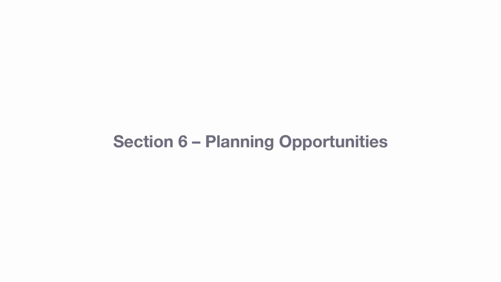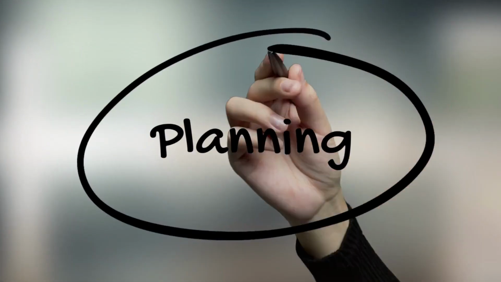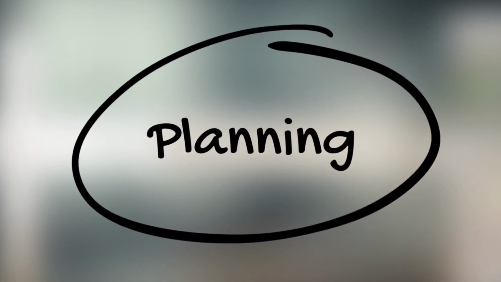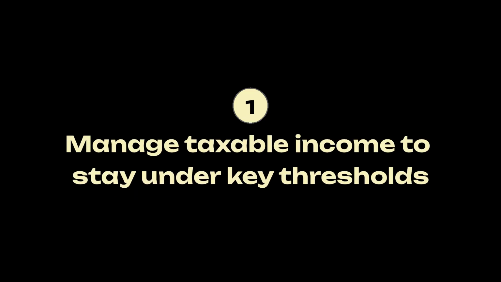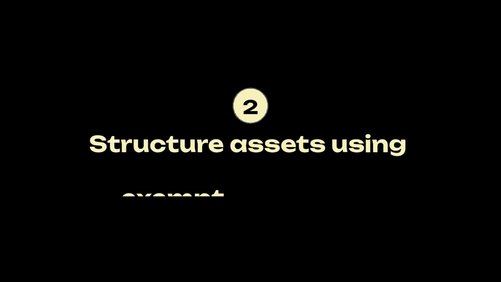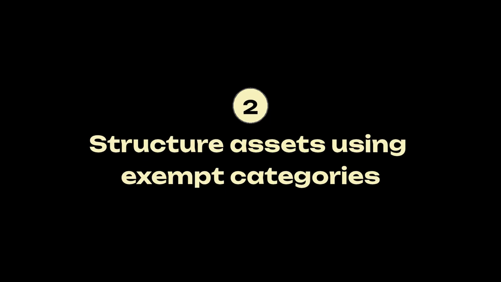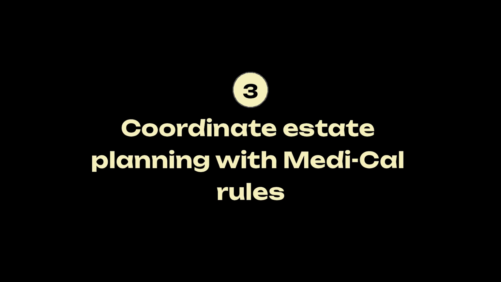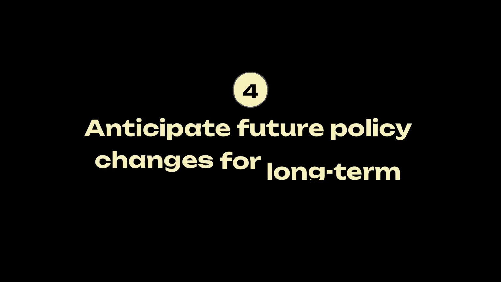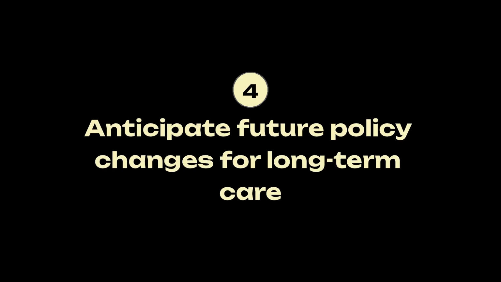Section 6. Planning opportunities. If you're watching this as a client or as another advisor, here are some planning angles. Managing taxable income to stay under key thresholds. Structuring assets, using exempt categories like the home, retirement accounts, and burial plans. Coordinating estate planning, trusts, and beneficiary designations with Medi-Cal rules. Anticipating future policy changes, such as proposed reductions to asset limits after 2026, especially for long-term care planning.